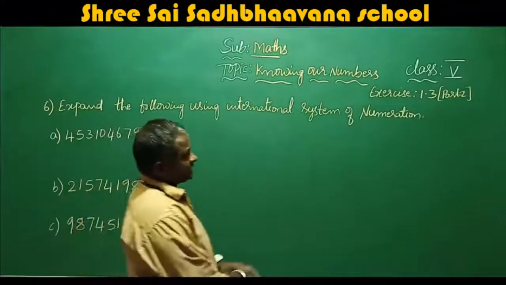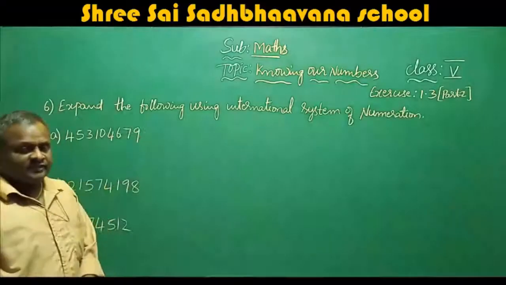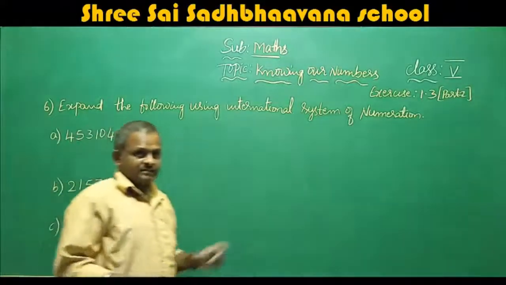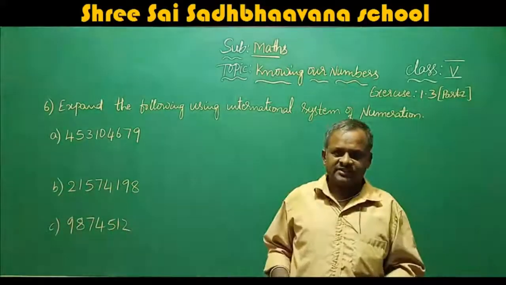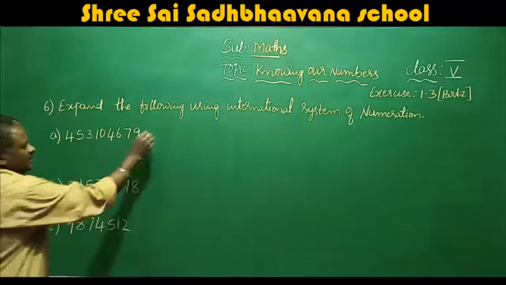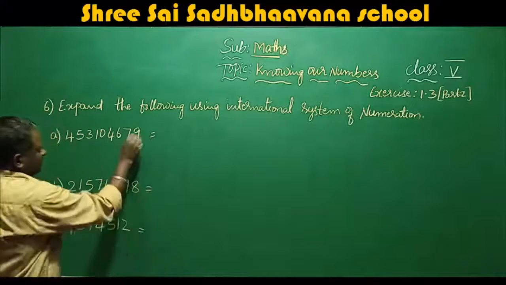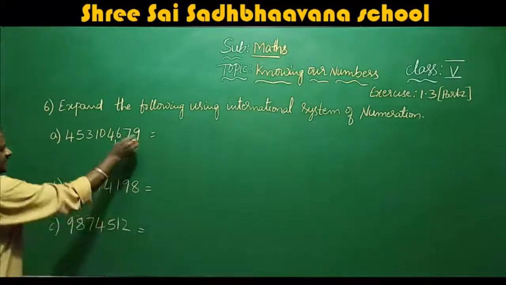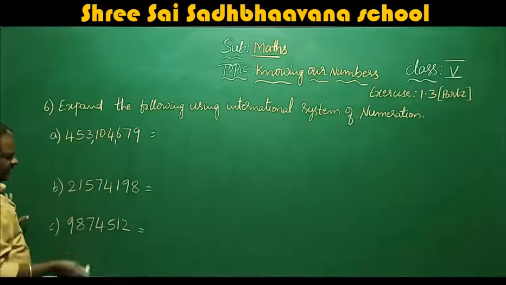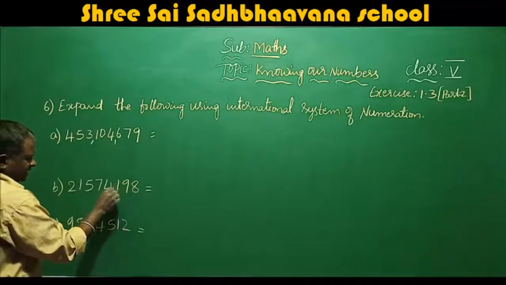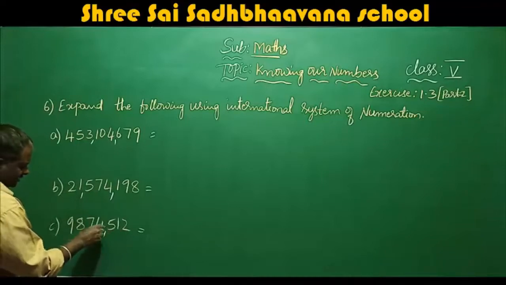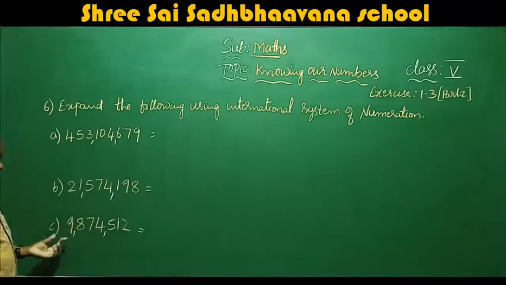Find the following using the international system of numeration. Same as we have done in the first exercise, expanding the numbers in the Indian system, here we have to expand them in the international system of numeration. First you have to mark the commas: 1, 2, 3, that is places, periods. Unit, 10, 100, 1000, 10,000, 100,000, million, 10 million, 100 million.